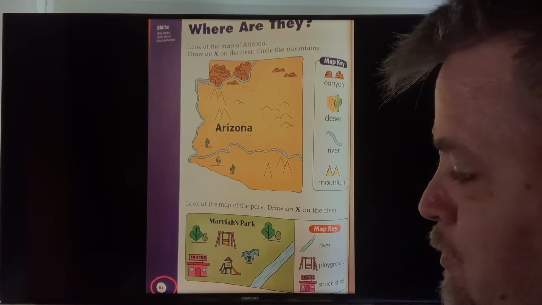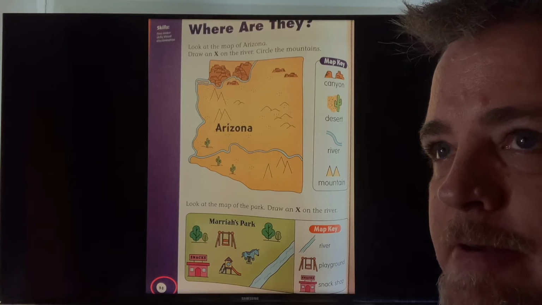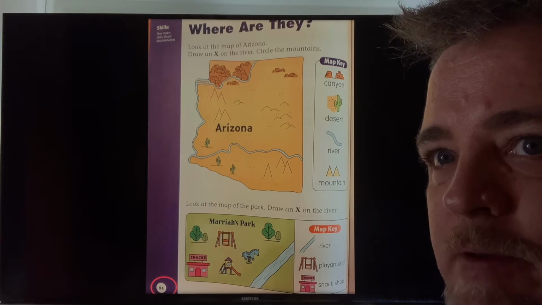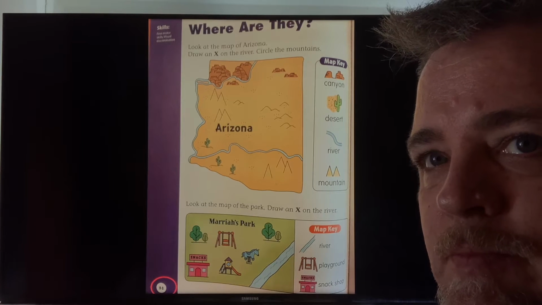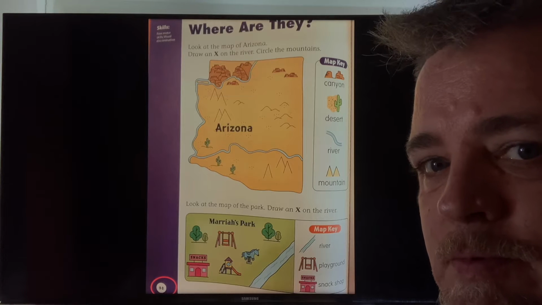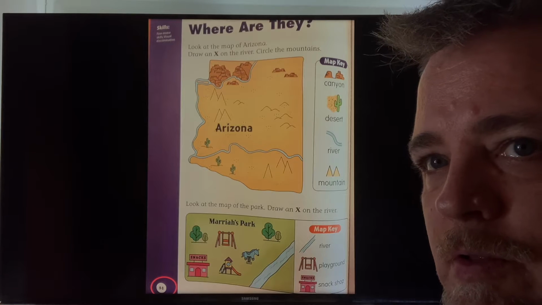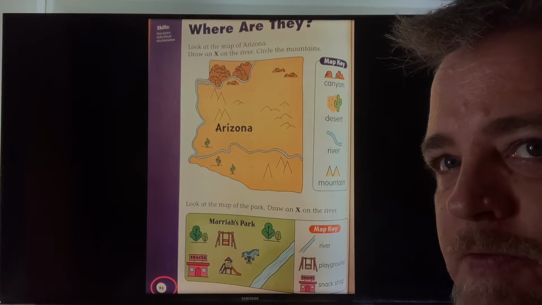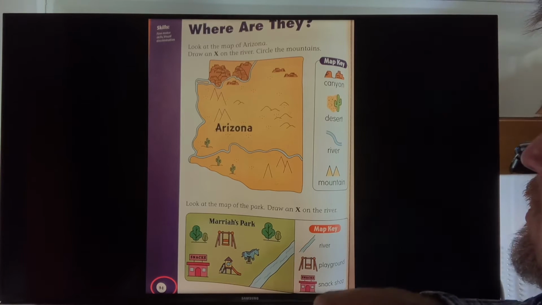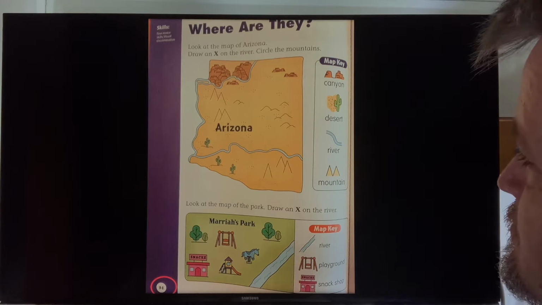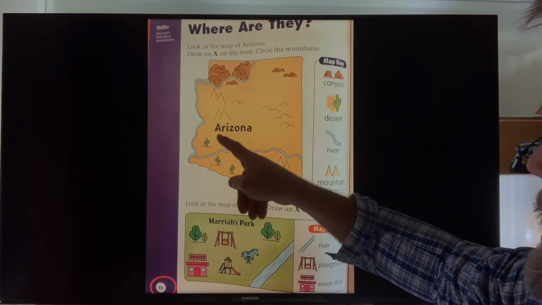So you remember we have been talking about landforms. What is on land? We have the mountains, hills, canyons. Those are all landforms, different kinds of land you will see. And that's what we're going to be doing today. We're going to be learning about the map. So here is a name.